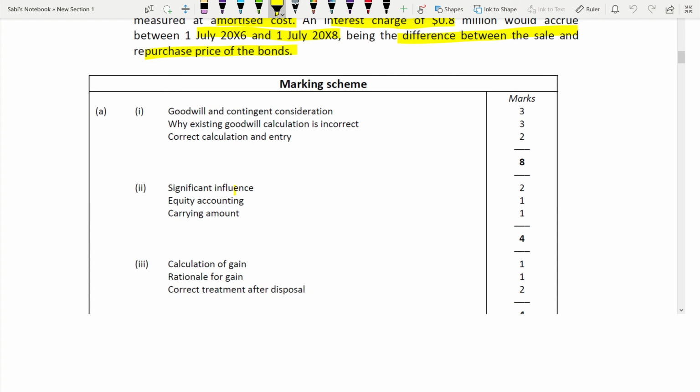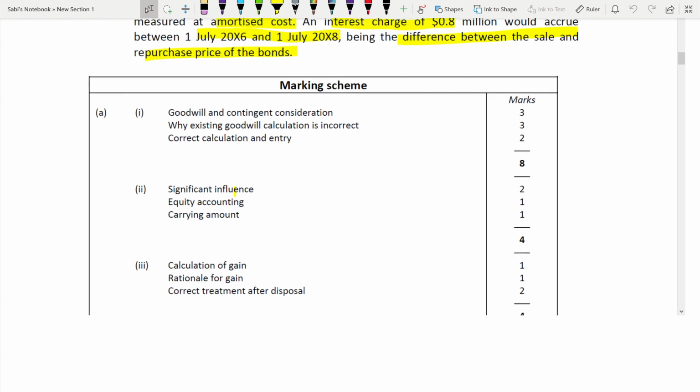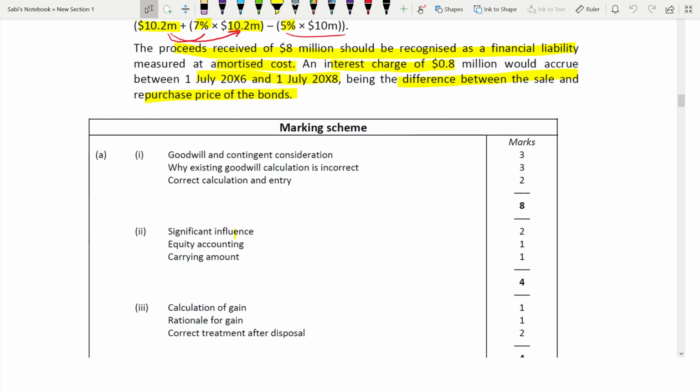Today I didn't include the examiner's comments because most of the things in the examiner's comments I have explained in the other videos also, when I was doing goodwill calculation, group accounting and all. So I don't want to waste time every time repeating the same things over and over again. You have to take care of goodwill calculation, you have to take care of the accounting treatment of the associate, and for financial instruments, you should have more knowledge.